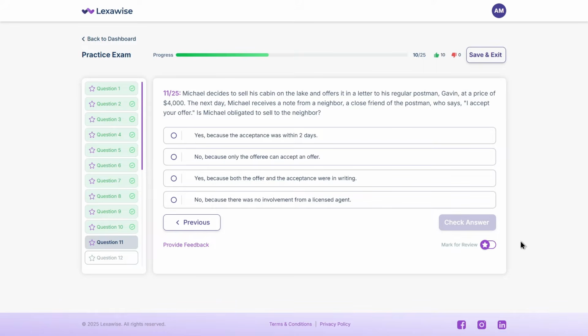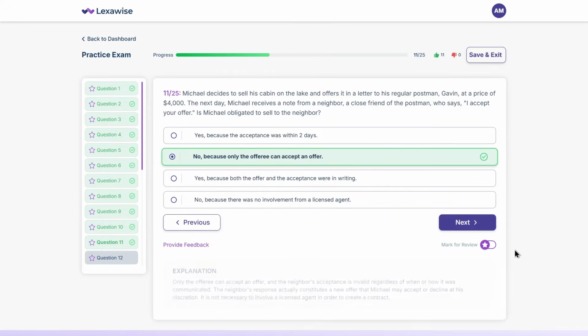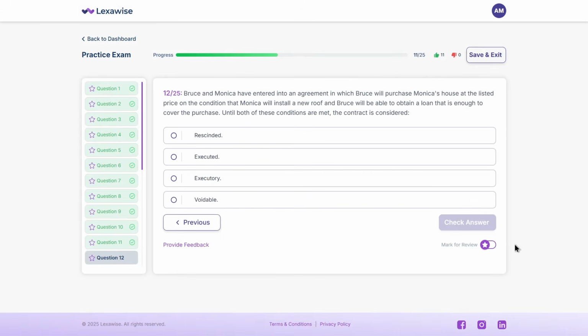The correct answer is B. No, because only the offeree can accept an offer. Only the offeree can accept an offer, and the neighbor's acceptance is invalid regardless of when or how it was communicated. The neighbor's response actually constitutes a new offer that Michael may accept or decline at his discretion. Let's move on to another one.